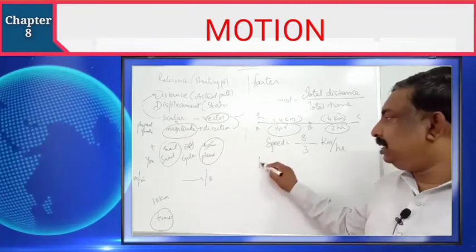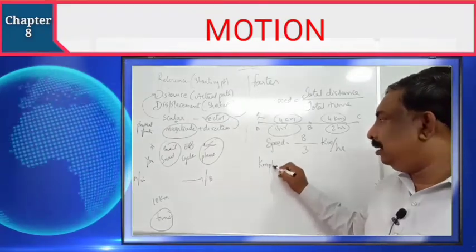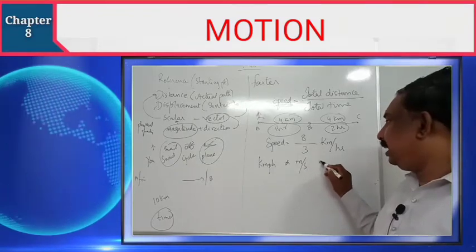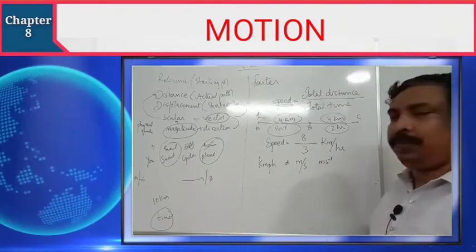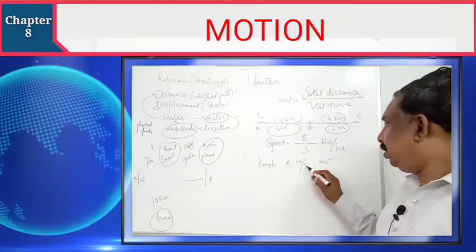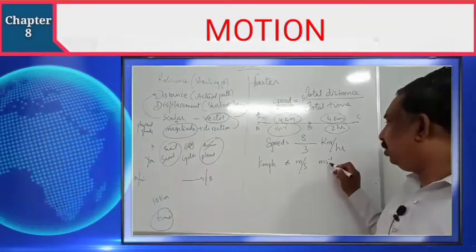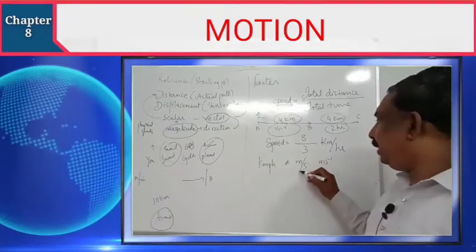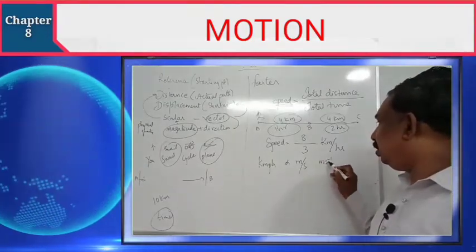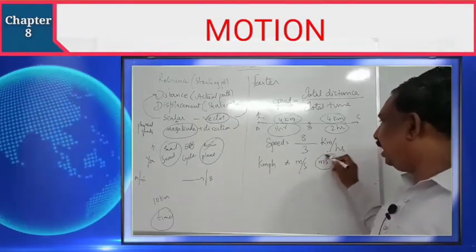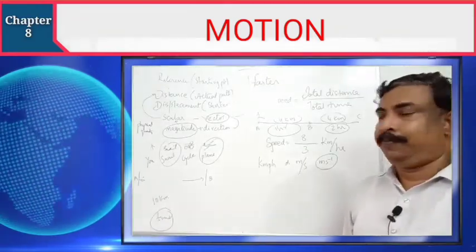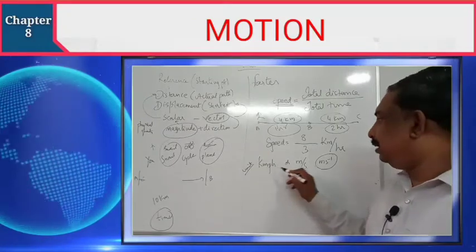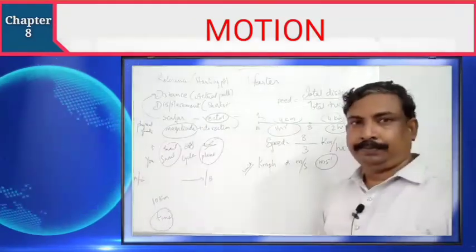Mostly speed is measured in kilometer per hour or meter per second. This meter per second will also be written like this, m s to the power of -1. Why? Because s is in the denominator; if it comes to the numerator, you have to write it as s to the power of -1. So meter per second or m s to the power of -1. This one we have to read as meter per second. So the unit of speed is kilometer per hour or meter per second.